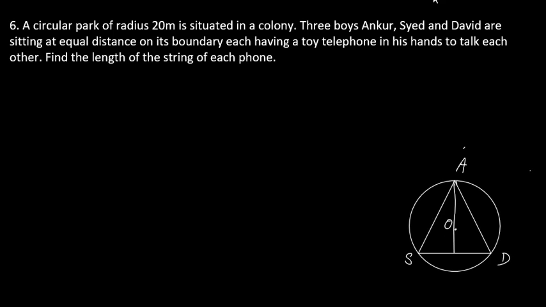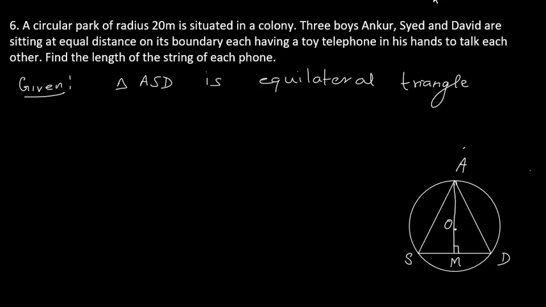So, I draw this AM. Now, this AM is going to pass through the center of the circle. This is the property of equilateral triangle. Okay. So, here I will say that given triangle ASD is equilateral triangle. This is an equilateral triangle. This is given. O is center of circle.